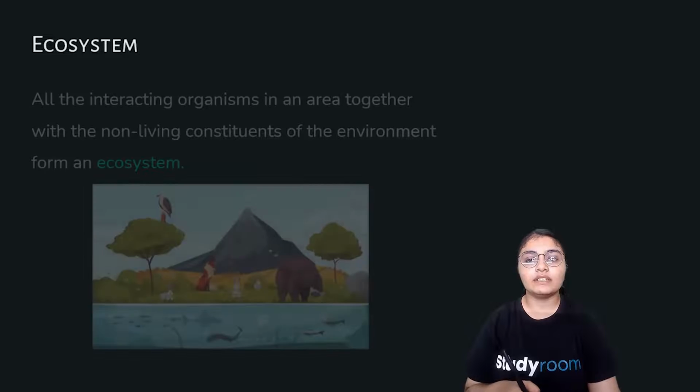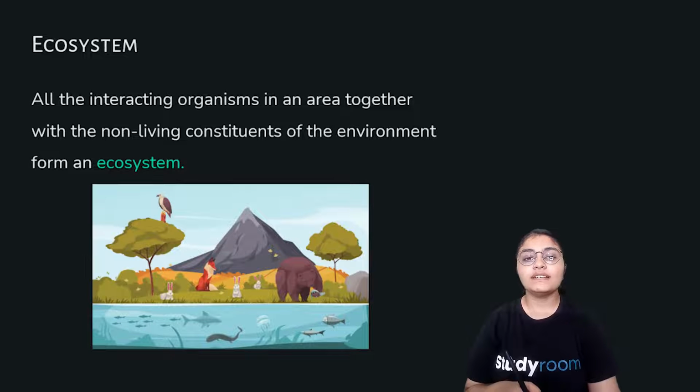We'll be talking about ecosystem. All the interacting organisms in an area together with the non-living constituents of the environment form an ecosystem. If we talk about how organisms interact, we are the organisms, right? The animals are the organisms. There are microorganisms which are organisms too.